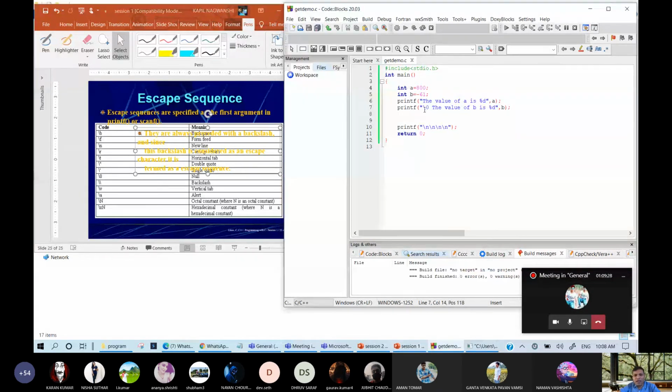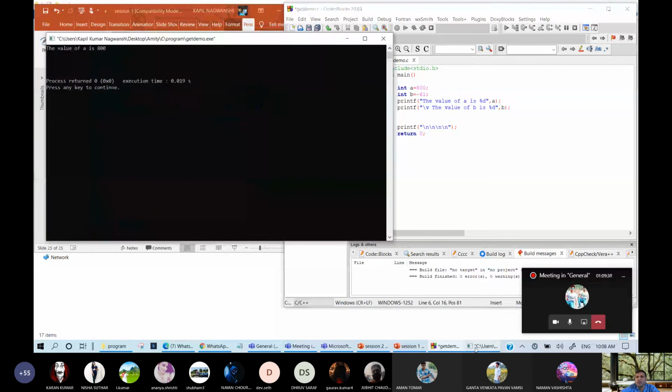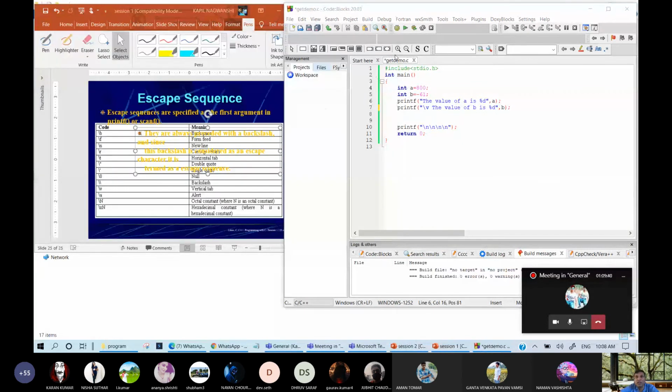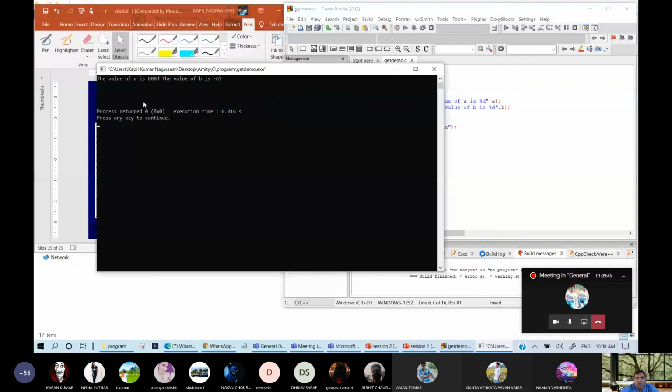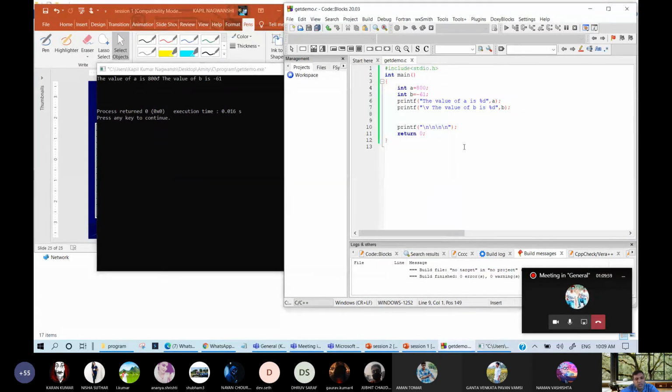Let me write vertical tab. This is vertical tab, and this is a line. Vertical tab means one line space in between these two things. Whether I am saying correctly or not, let us see. For vertical tab, it has created one character here. So vertical tab is coming in the printout as a character, so there is no meaning of using vertical tab.